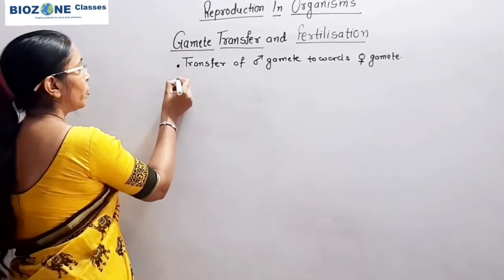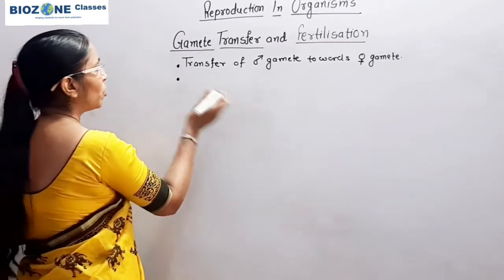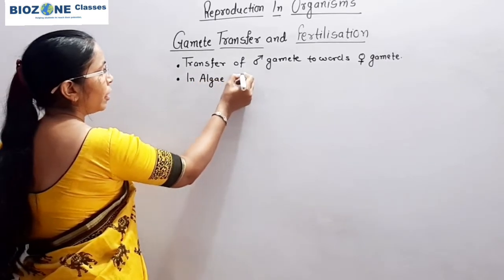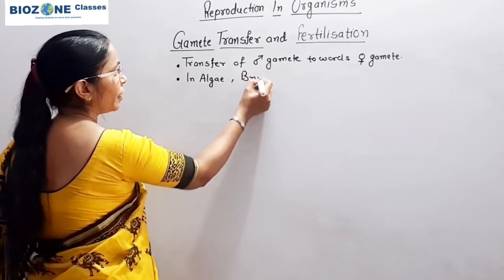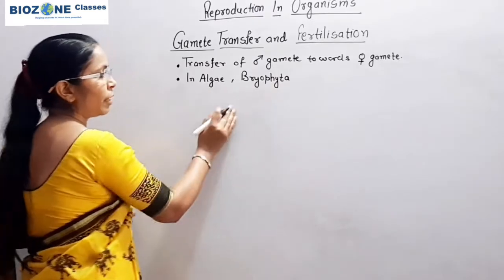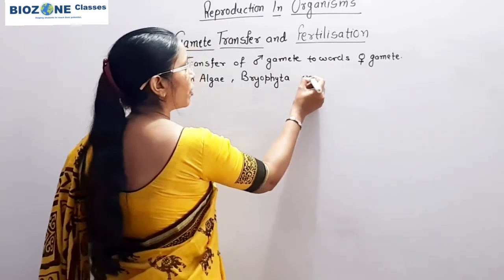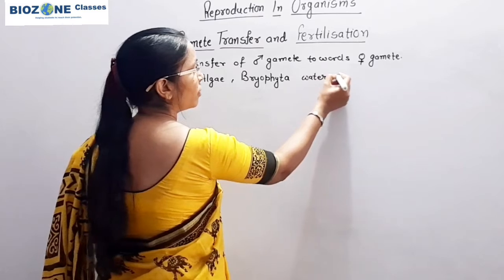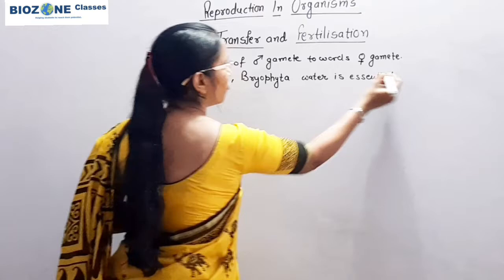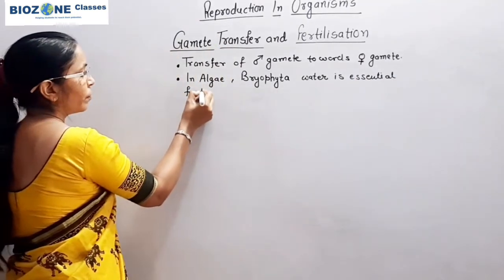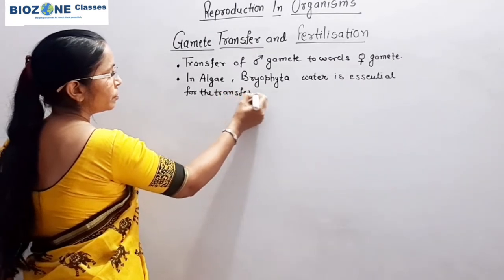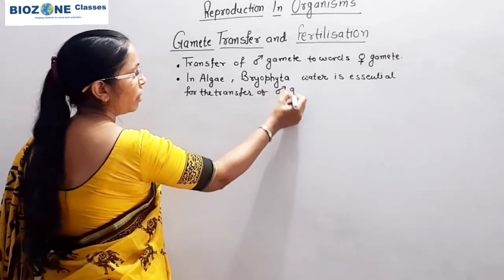When we study the phenomenon of gamete transfer in lower groups, meaning in algae and in bryophyta, in the plant kingdom, water is essentially required for the transfer of male gamete.